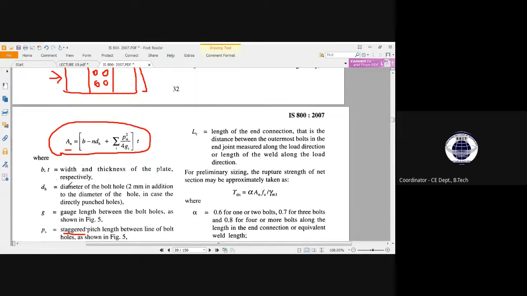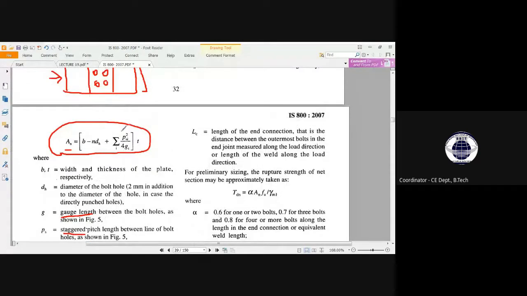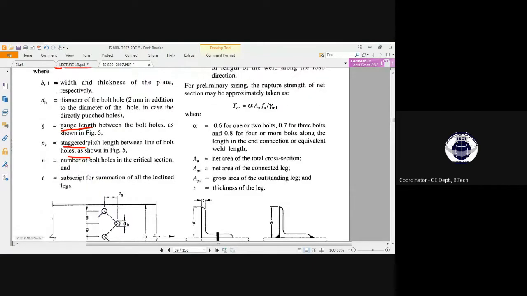So here g is the gauge length between the bolt holes. You know the gauge length. And p is the pitch length between the lines of bolt holes. In this way, the summation means the number of pitch lengths or gauge lengths which will come to the inclined legs, the summation over all the inclined legs.